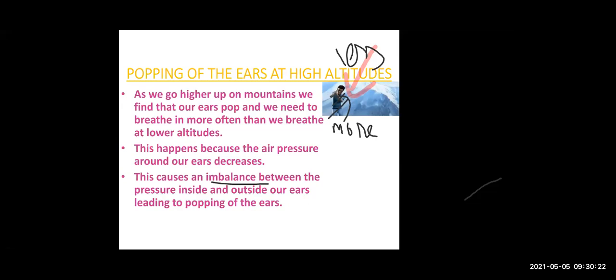Initially, at sea level, the pressure inside and outside the body were the same. But when you go to the mountains, at a higher altitude, the atmospheric pressure becomes less, and this creates an imbalance between the pressure inside our body and outside. Because of this imbalance, our ears start popping.